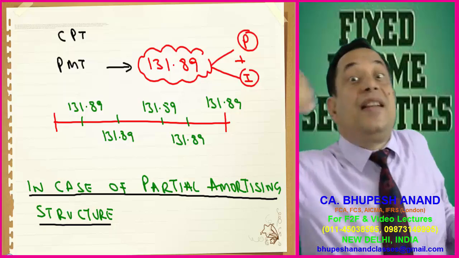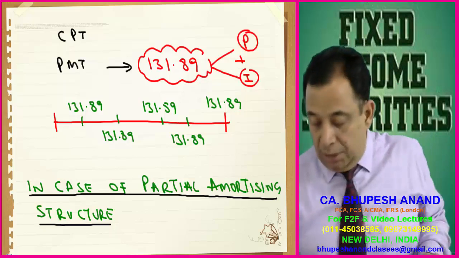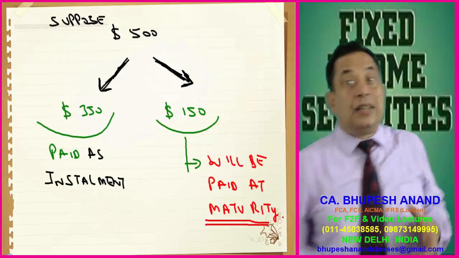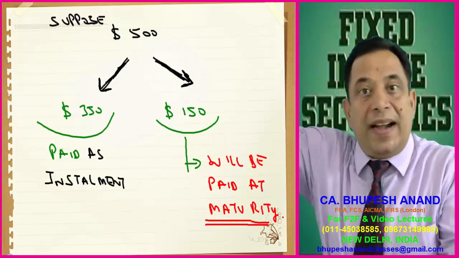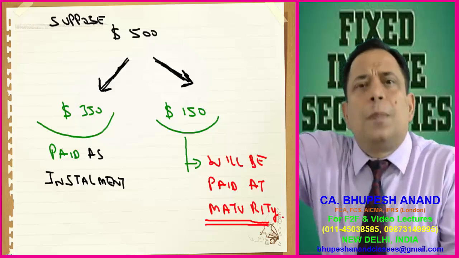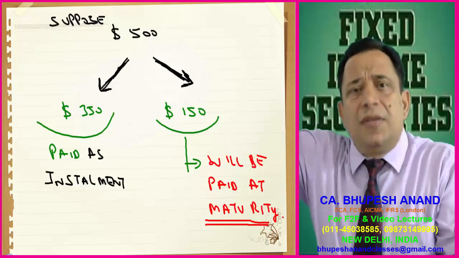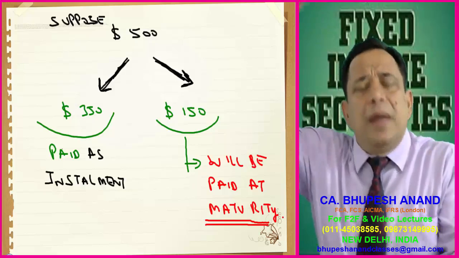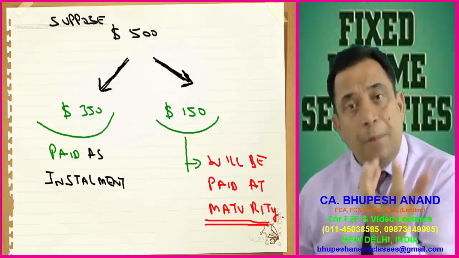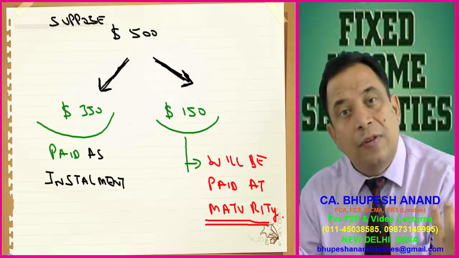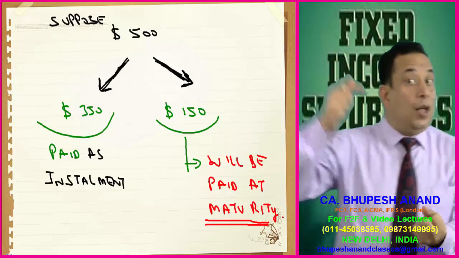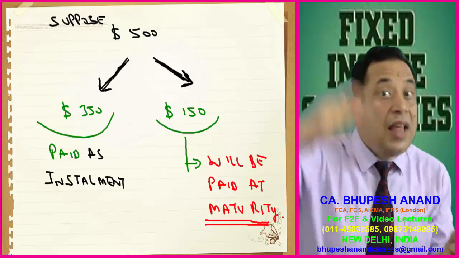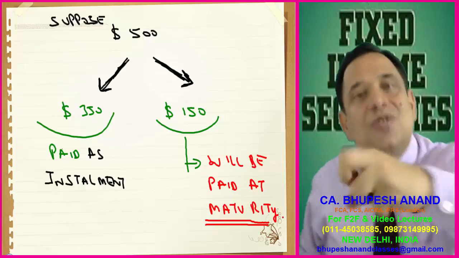In case of full amortizing, we pay the whole amount equally throughout the life of that bond. But if it is a case of partial amortizing, we have to see how much amount we are paying in between and how much amount is to be paid at the maturity as a bullet. Supposing $350 million, we are paying equally, and $150 we will be paying at the end of 5th year. So how to calculate this? Now again, for $350 million, we have to calculate the equal installments.